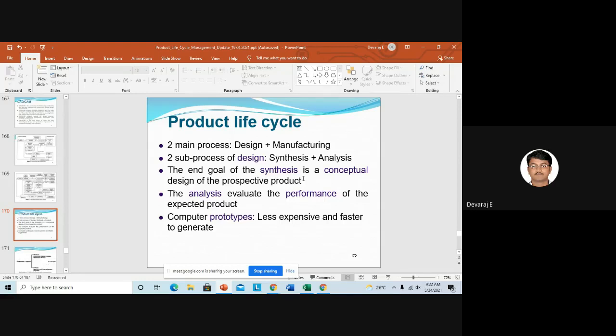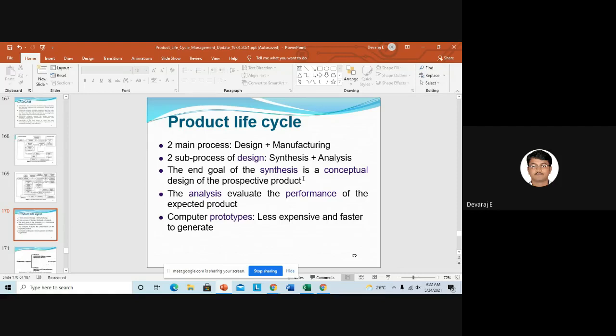The vendor should know after how many years the material can fail, and where the crack may be initiated. When it reaches this much load, the crack may be initiated. Once the crack is initiated, how much time is required to failure. Everything you should tell to the customers. This you will get with respect to experience. If you keep on doing the analysis, then you will get the experience.